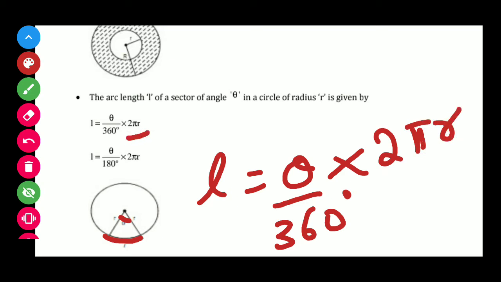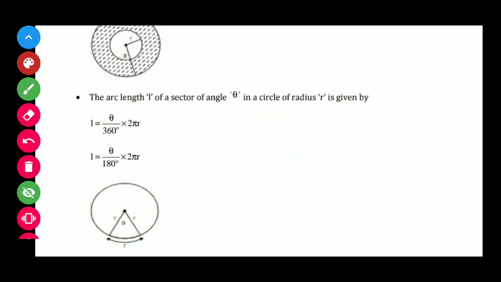And suppose students, if we cancel this 2 with 360, then we get the formula theta over 180 multiplied with pi r. Students, you have to commit the first result to memory. In this way we can calculate the arc length of the sector.